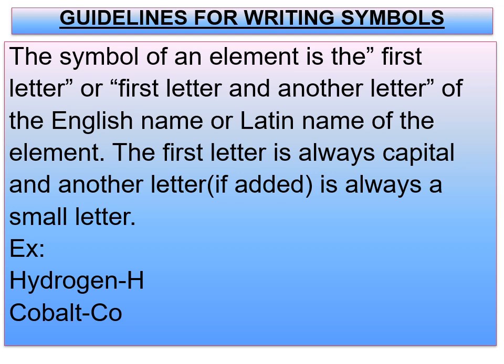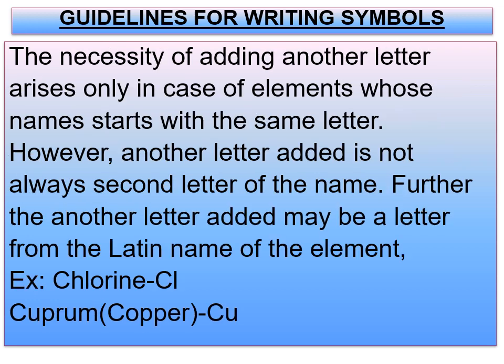A symbol can have either one or two letters of English. For example, hydrogen is represented with H, oxygen with O, carbon with C, cobalt with Co, aluminium is Al. Like that you can write the symbols of different elements.